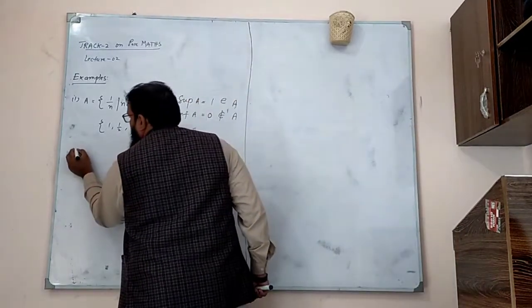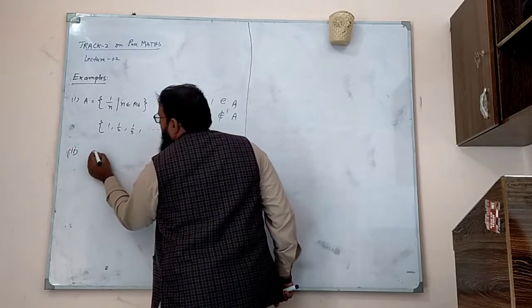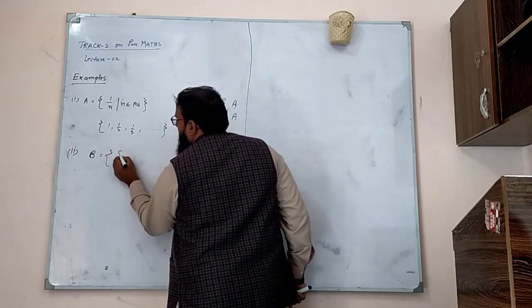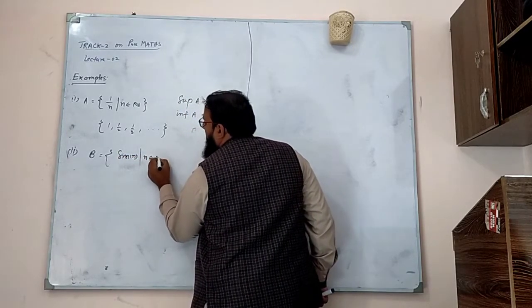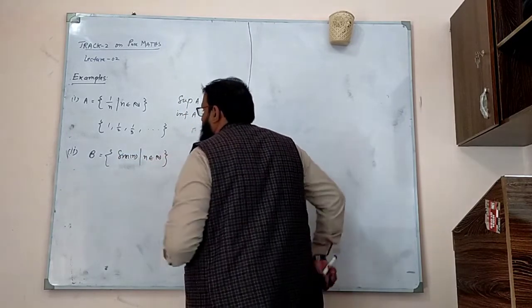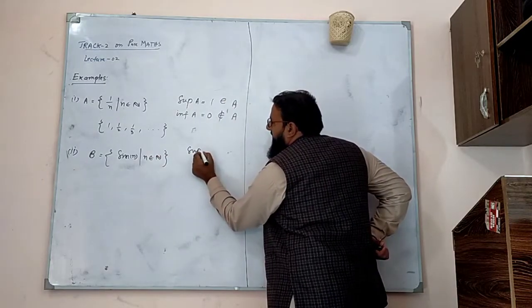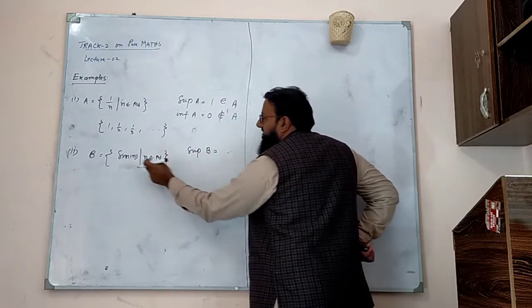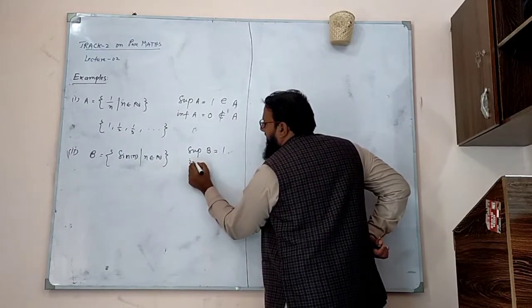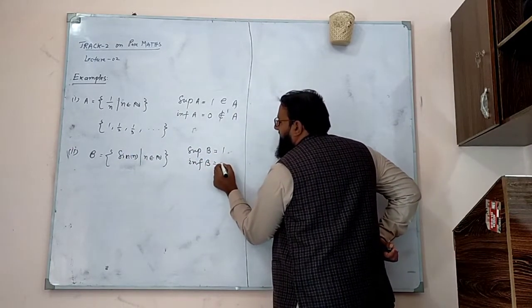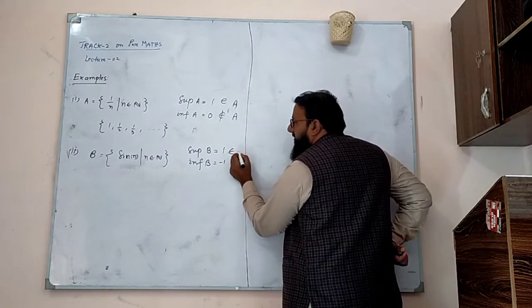Okay, so number 2, set B is the set sin n where n belongs to the set of natural numbers. What is the supremum of B? 1, because sin n takes maximum value to be 1, and the infimum of this set is minus 1. Do 1 and minus 1 belong to the set?